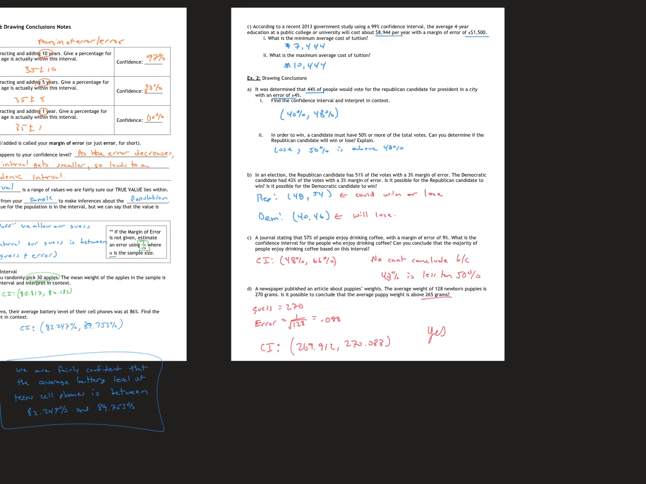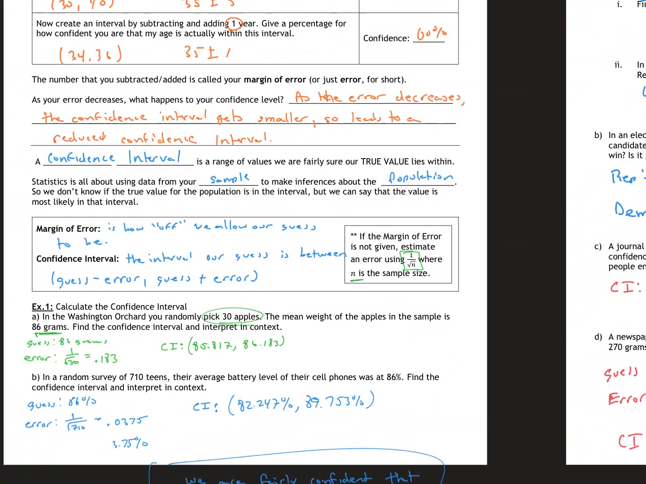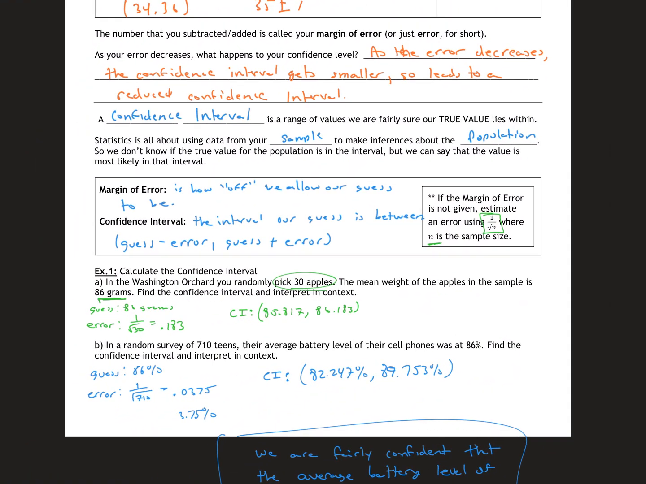Cool? So that's confidence intervals. So make sure you got it here. The big thing here, confidence interval, is your guess minus your error, and then your guess plus your error. And if the margin of error is not given, it's always 1 over the square root of n, where n is your sample size.